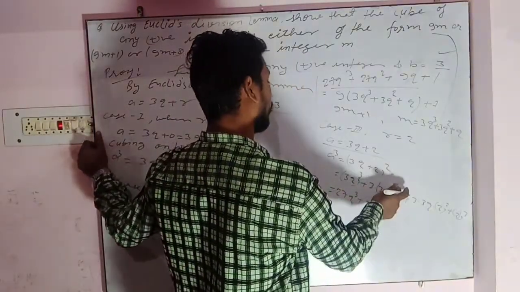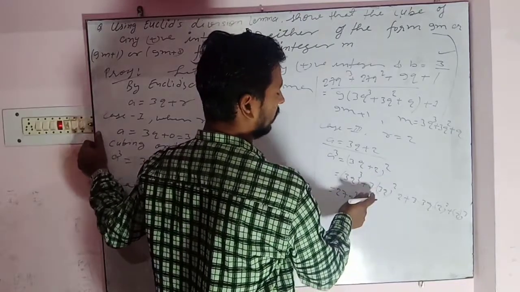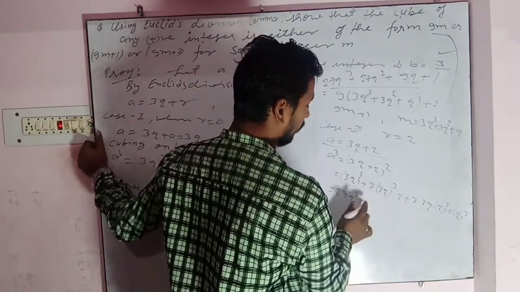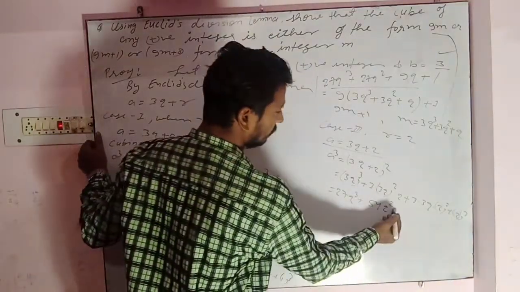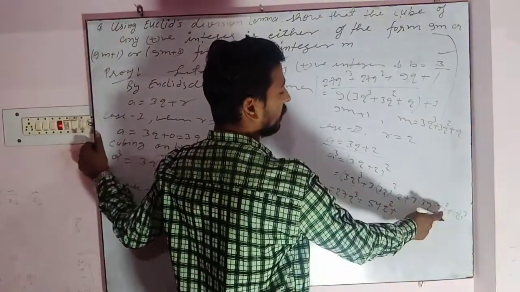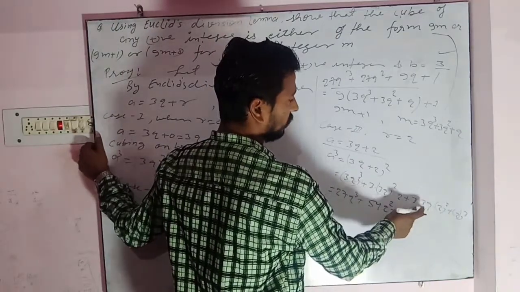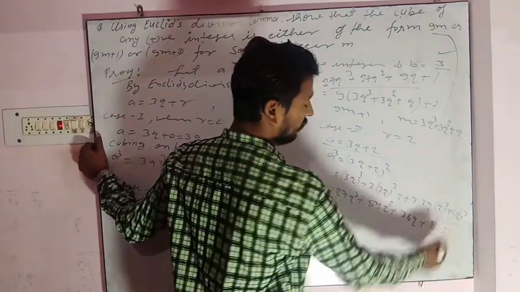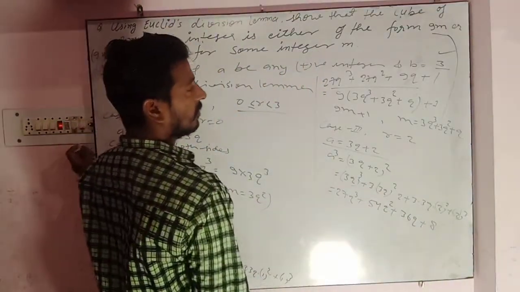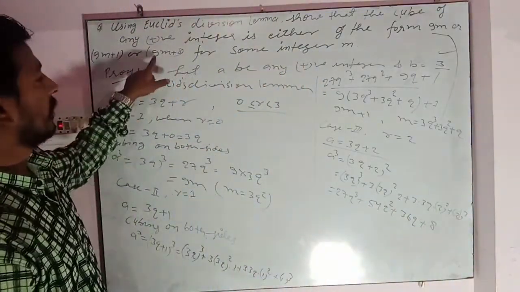Look, 3 3s are 9, 9 3s are 27, and 2 times is 54. So it will become 54q square. And 2 squared is 4, 4 3s are 12, 12 3s are 36q. And 2 cube is 8. So 9m plus 8.